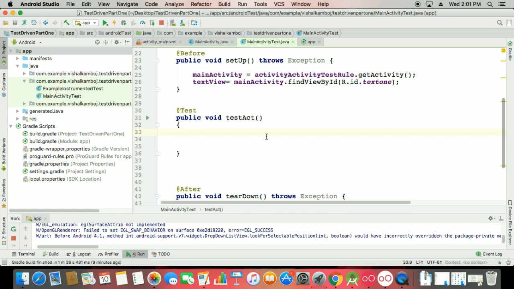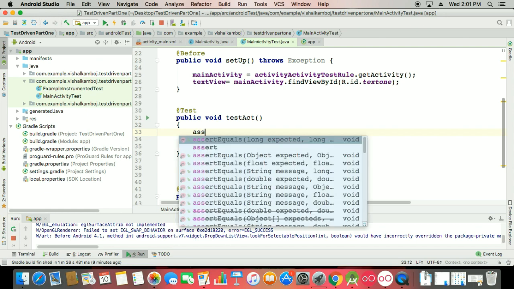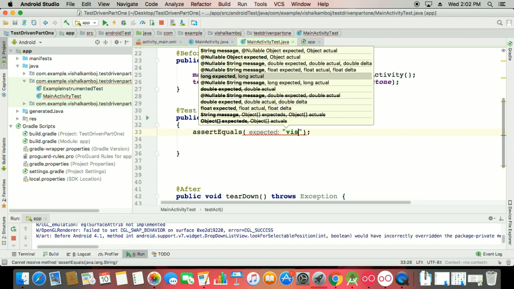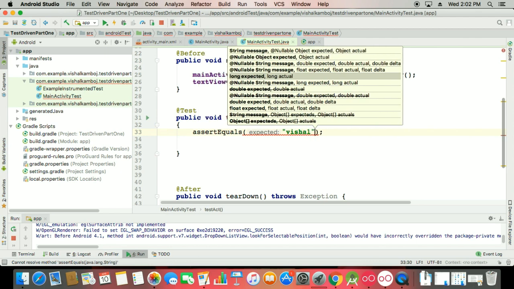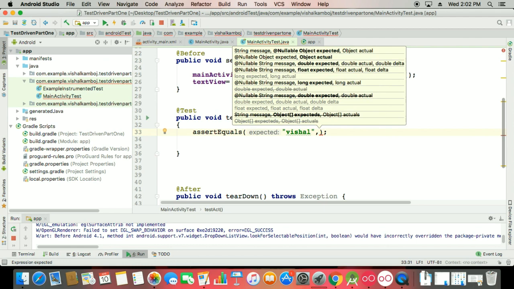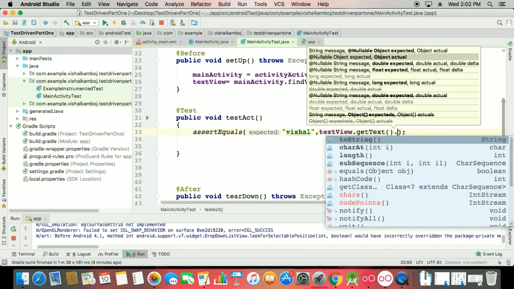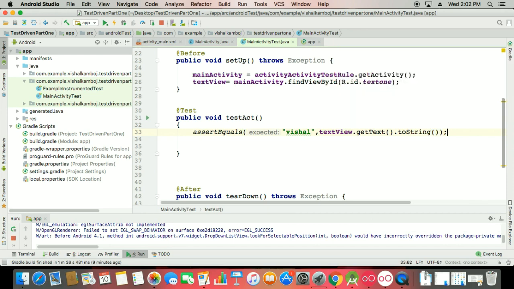Here we can say assertEquals, first the explanation for assertEquals, and I want the expected Vishal, and here I am checking textView.getText().toString(). That is the most important thing if you work with getText().toString().